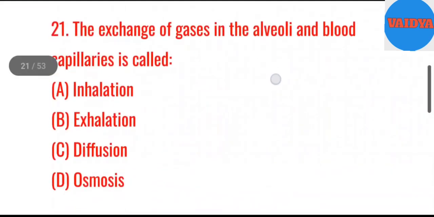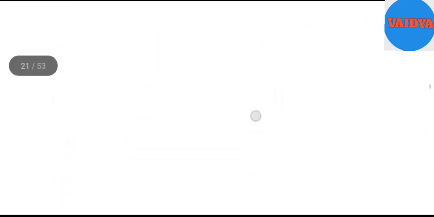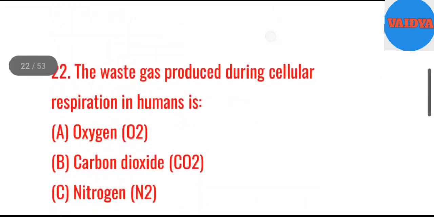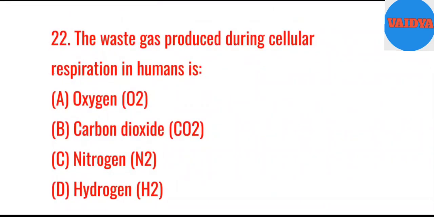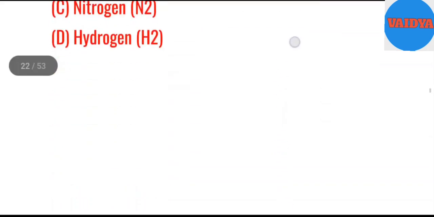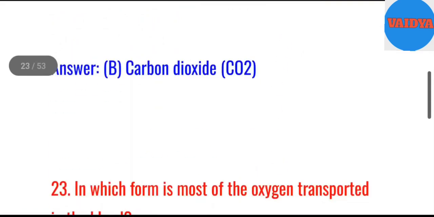21. The exchange of gases in the alveoli and blood capillaries is called A. Inhalation. B. Exhalation. C. Diffusion. D. Osmosis. Answer. C. Diffusion. 22. The waste gas produced during cellular respiration in humans is A. Oxygen, O2. B. Carbon dioxide, CO2. C. Nitrogen, N2. D. Hydrogen, H2. Answer. B. Carbon dioxide, CO2.